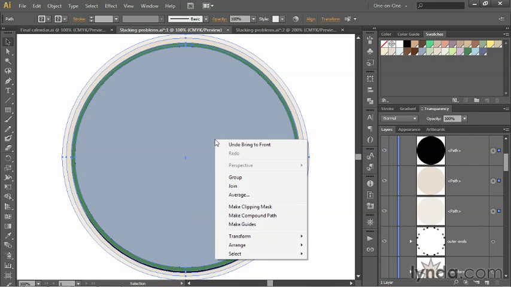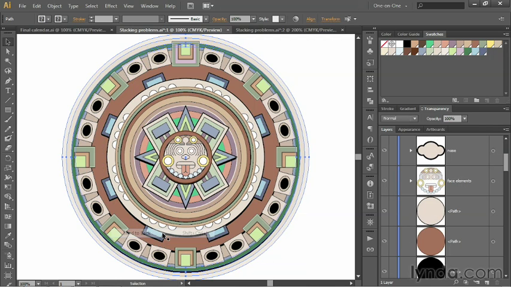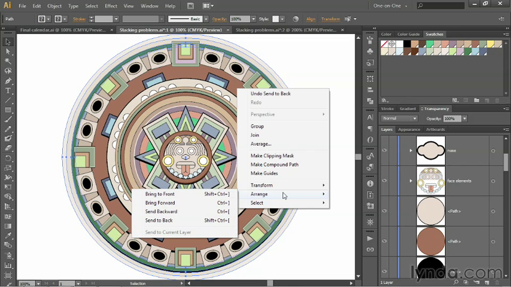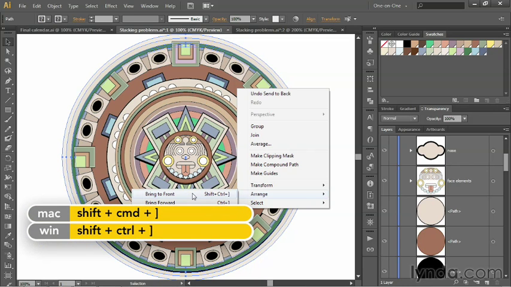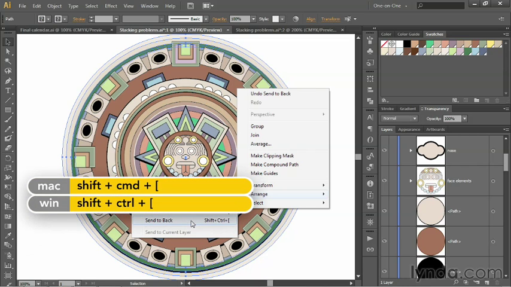Whereas, if I right-click, choose Arrange, and then choose Send to Back, we're going to get the effect that we're looking for, which is to say the circles will go to the very back of the calendar. Now, a note about these keyboard shortcuts. Even though I told you I don't really use those keyboard shortcuts for next object above and next object below, the selection commands, I do use these. And they're very similar. They both rely on square bracket keys. So we have Control-Shift right bracket to send things to the top of the stack, and we have Control-Shift left bracket to send the selection to the bottom of the stack.